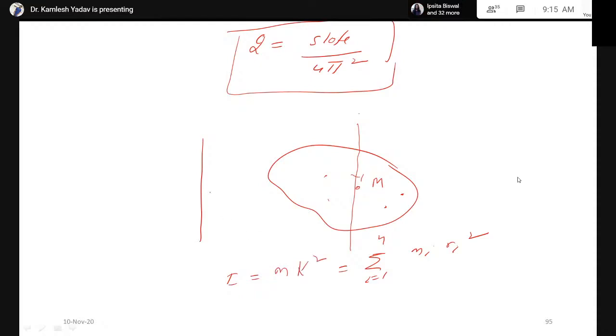Let us consider any other axis of rotation, and suppose this length is equal to k. We define the moment of inertia along this axis of rotation by taking a particular distance k, so that if you calculate m k square, that is equal to the moment of inertia we have calculated by mass distribution. Therefore, we have considered a rigid body where mass is concentrated, and then another axis of rotation O dash, and we find the moment of inertia by knowing the value of k.